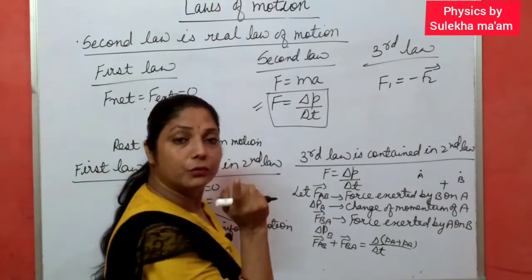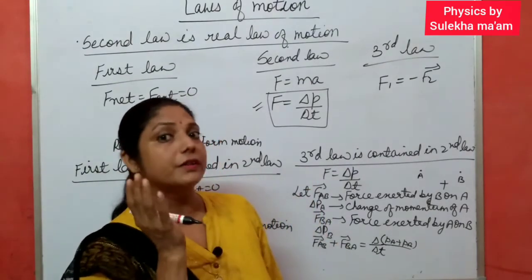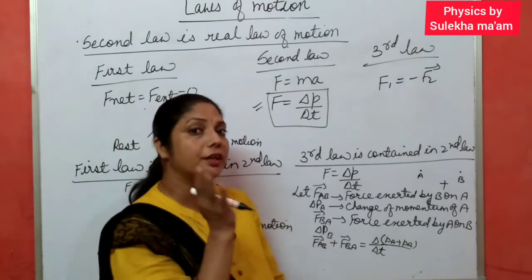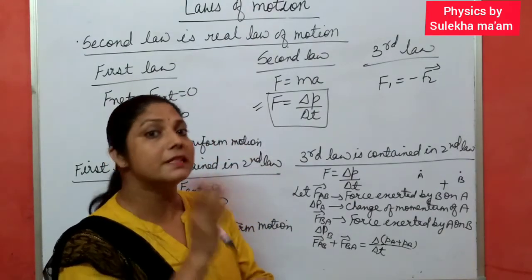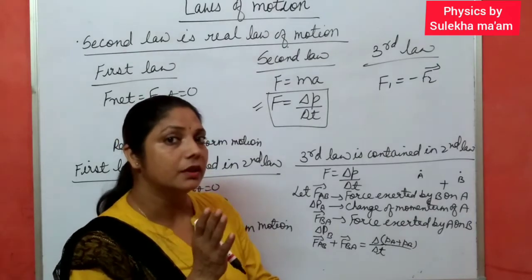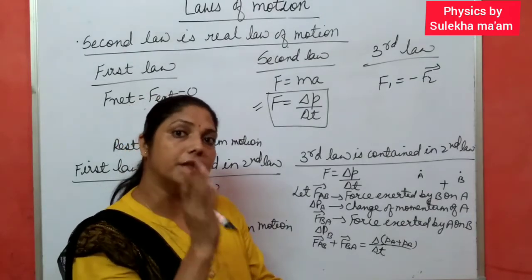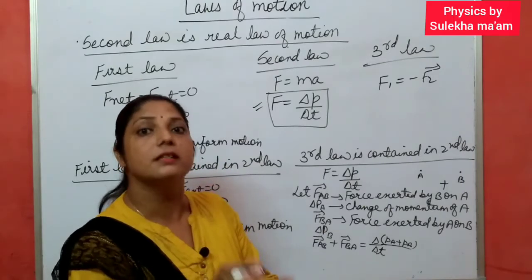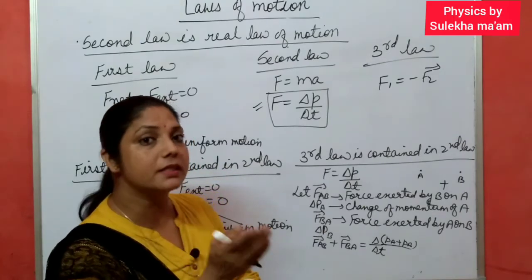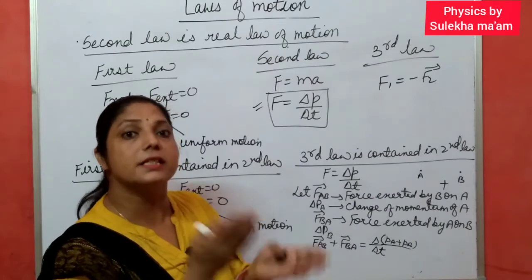Then, according to the law of conservation of momentum, if total force acting on the body is zero, it means net external force is zero. In that case, the rate of change of momentum is zero. It means total momentum is conserved.